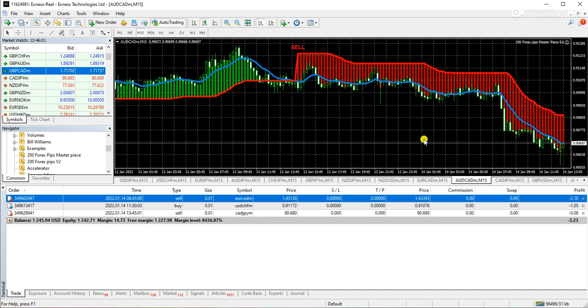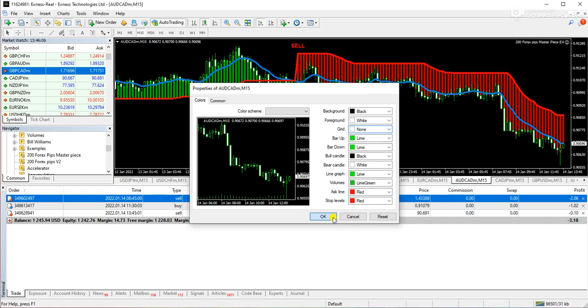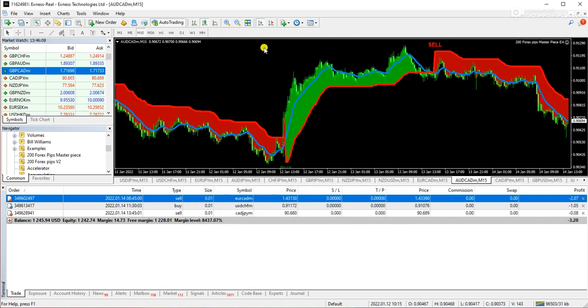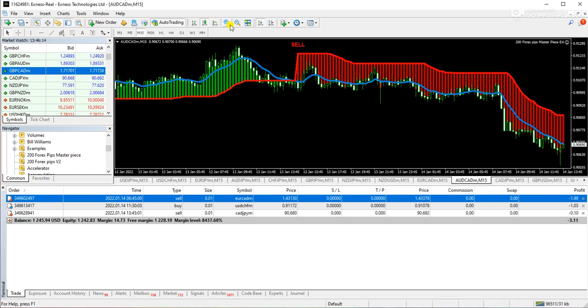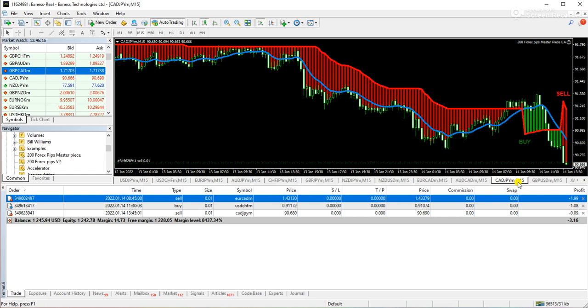Okay, AUD CAD, look, why I have chosen AUD CAD: because this was a trending market. The previous signal was a buy, fully satisfied. Even the previous one was a sell, fully satisfied. The next one also a sell, fully satisfied. So that's what you need to look at on your chart so that you can save yourself from these signals.